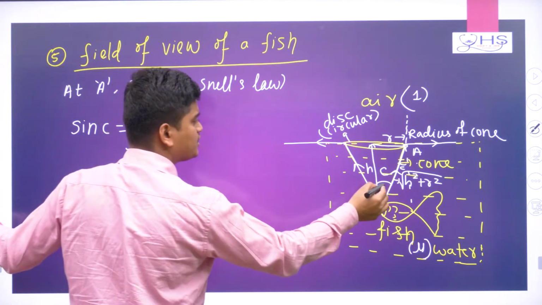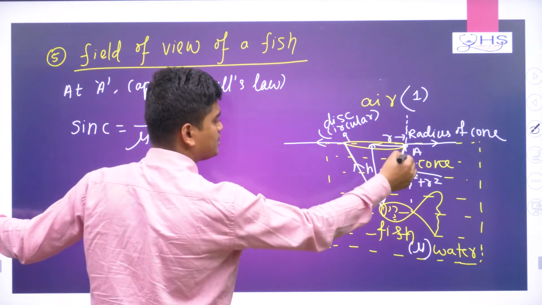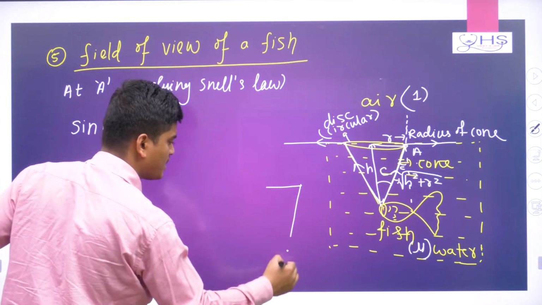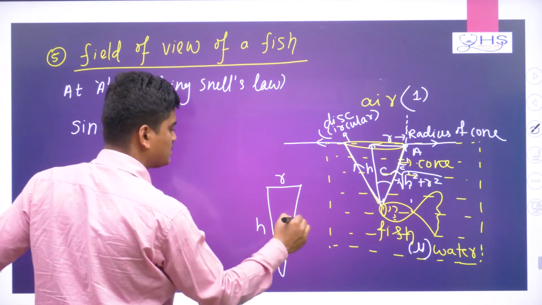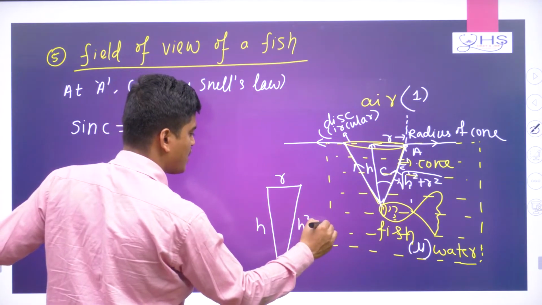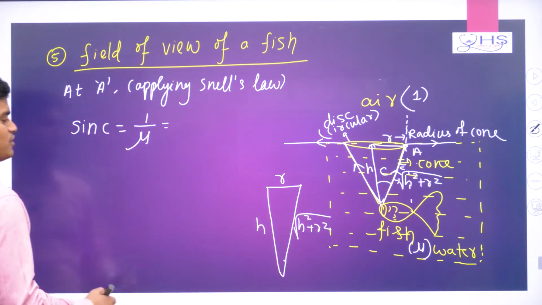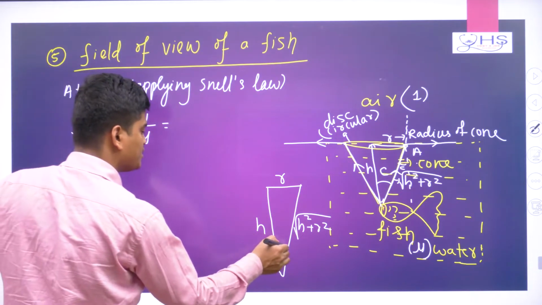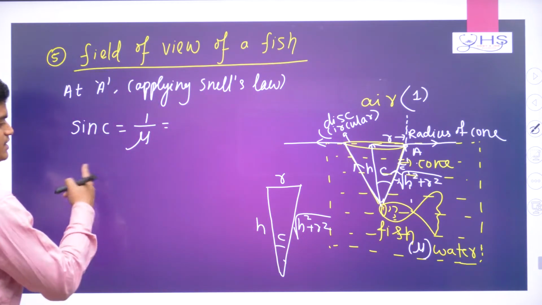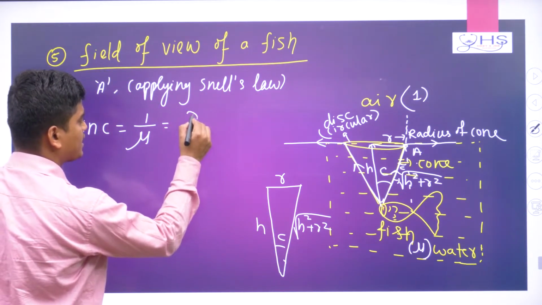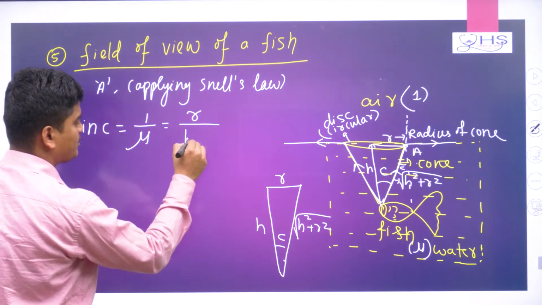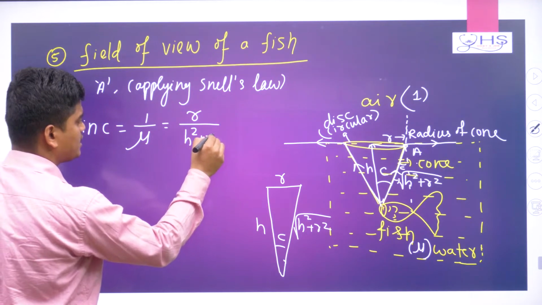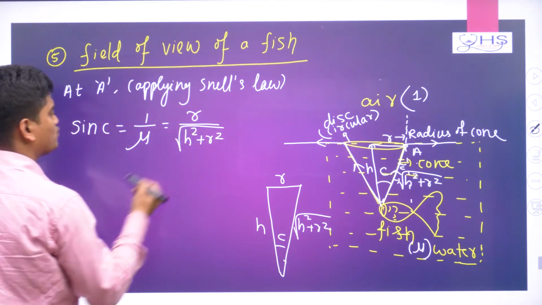Now sin C, if I consider it here, see this is your h, this is the base, and this is the hypotenuse, the square root of h square plus r square. Now if this is your C, then sin C I can write as perpendicular by hypotenuse, that means r by the square root of h square plus r square.